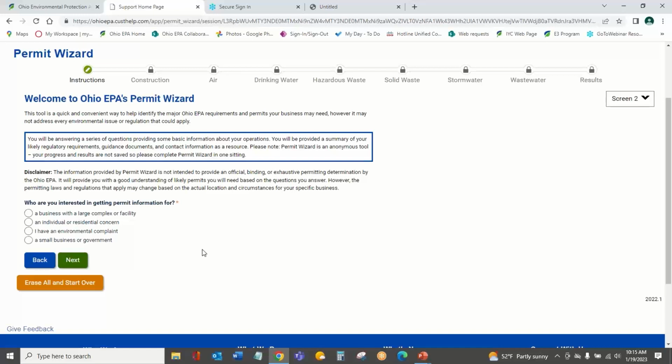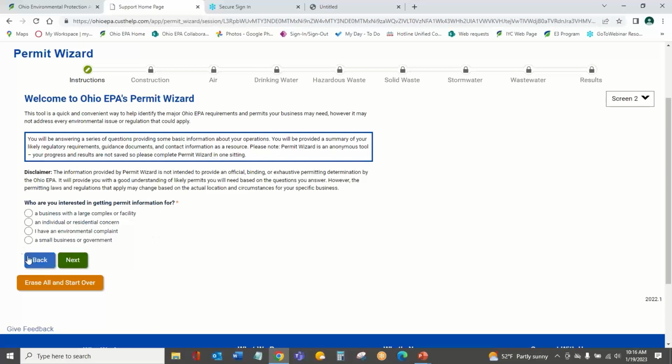There's a couple of caveats here. It talks about what the tool is for, and then a disclaimer that it's not a binding and exhaustive permitting definition. Like we said, we erred on the side of caution, so you may find that sometimes it directs you to our agency, but it really gives you a great general overview for your businesses and potentially lets you even drill down to know what kind of exemptions and other options may apply to you as well.